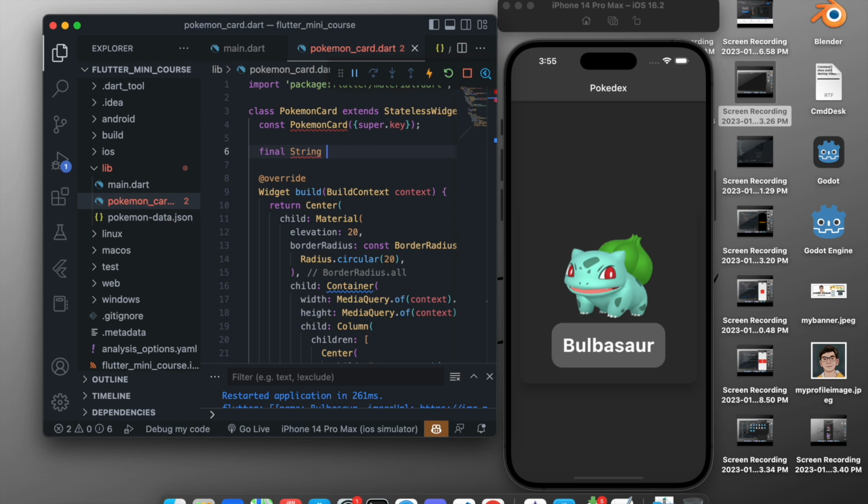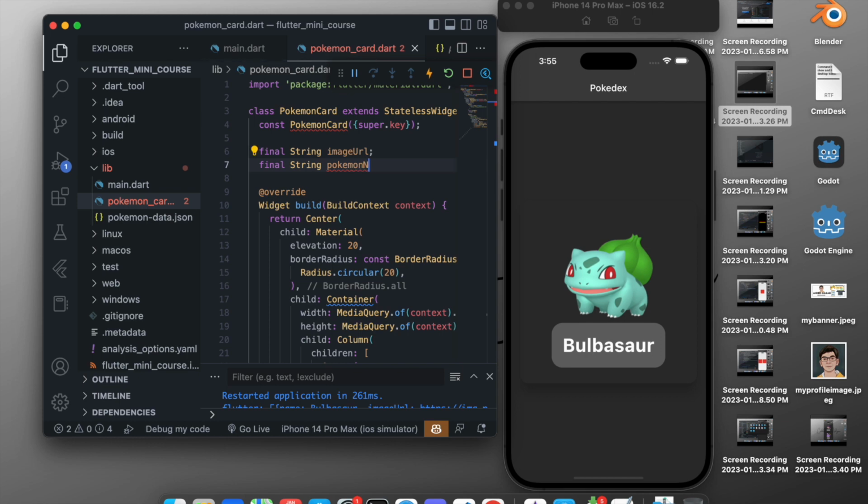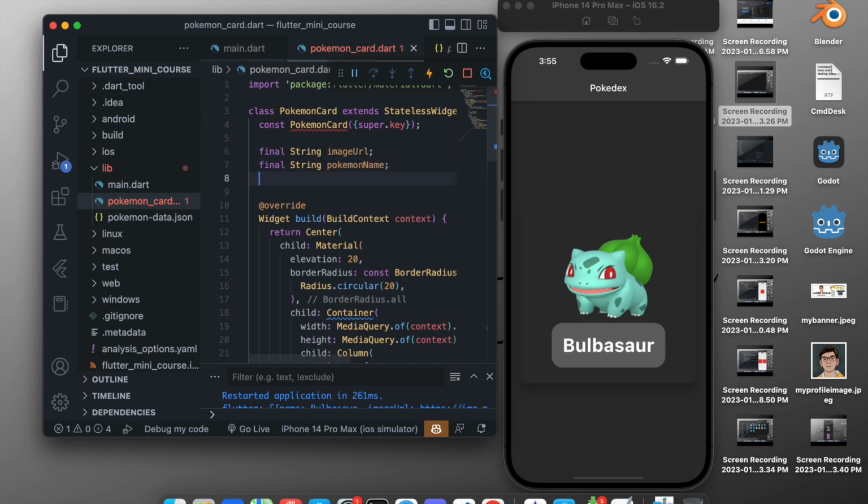So image URL, so we will pass the image URL. Then again final, and again string, and Pokemon name, and again final, again a string, and this will be Pokemon description. So okay, this is it.